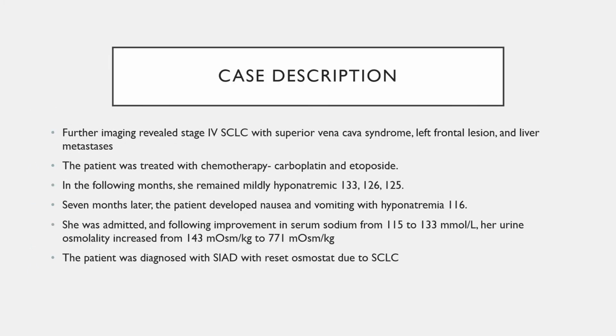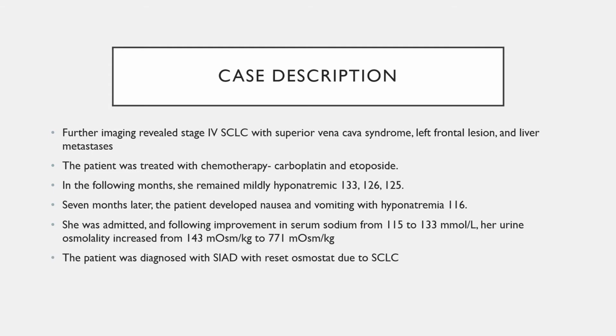Further imaging revealed stage 4 small cell lung cancer with superior vena cava syndrome, a left frontal lesion, and liver metastasis. The patient was treated with chemotherapy, carboplatin and etoposide. In the following months, she remained mildly hyponatremic at 133, 126, and 125.